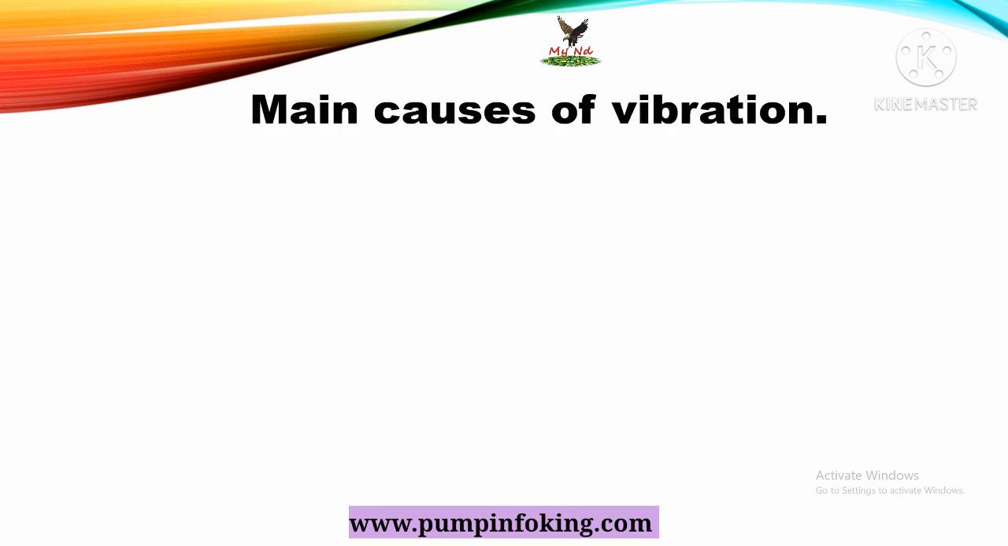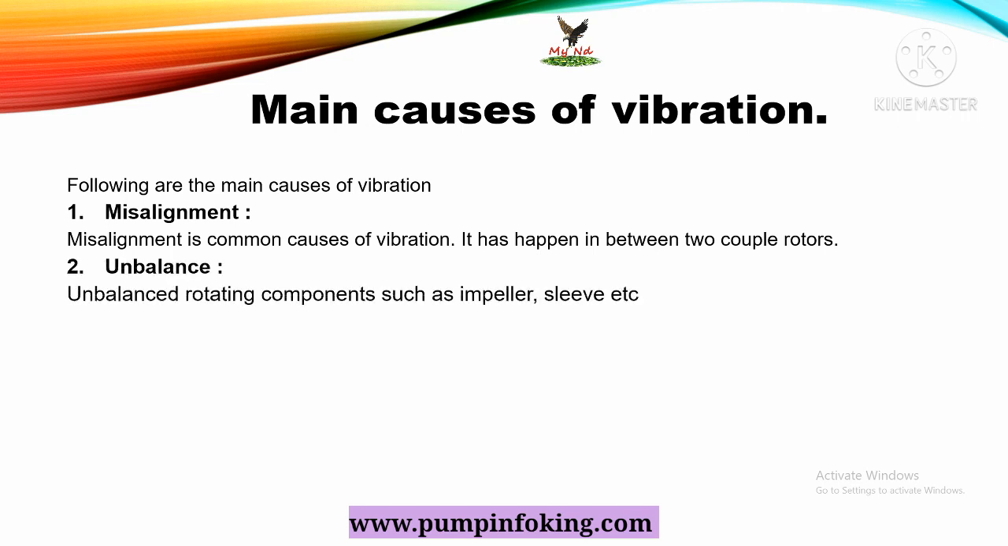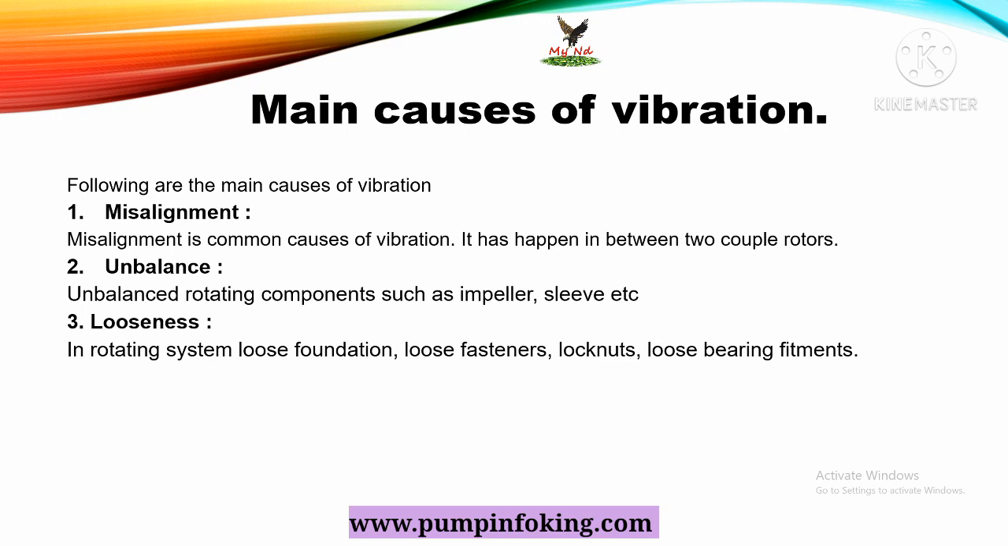Main causes of vibration. Following are the main causes of vibration. First is misalignment. Misalignment is a common cause of vibration. It happens between the two rotors. Second one is unbalance. Unbalance is in rotating components such as the impeller, sleeves. Third one is looseness. In a rotating system: loose foundation, loose fasteners, lock nut, loose bearing fitments, etc.